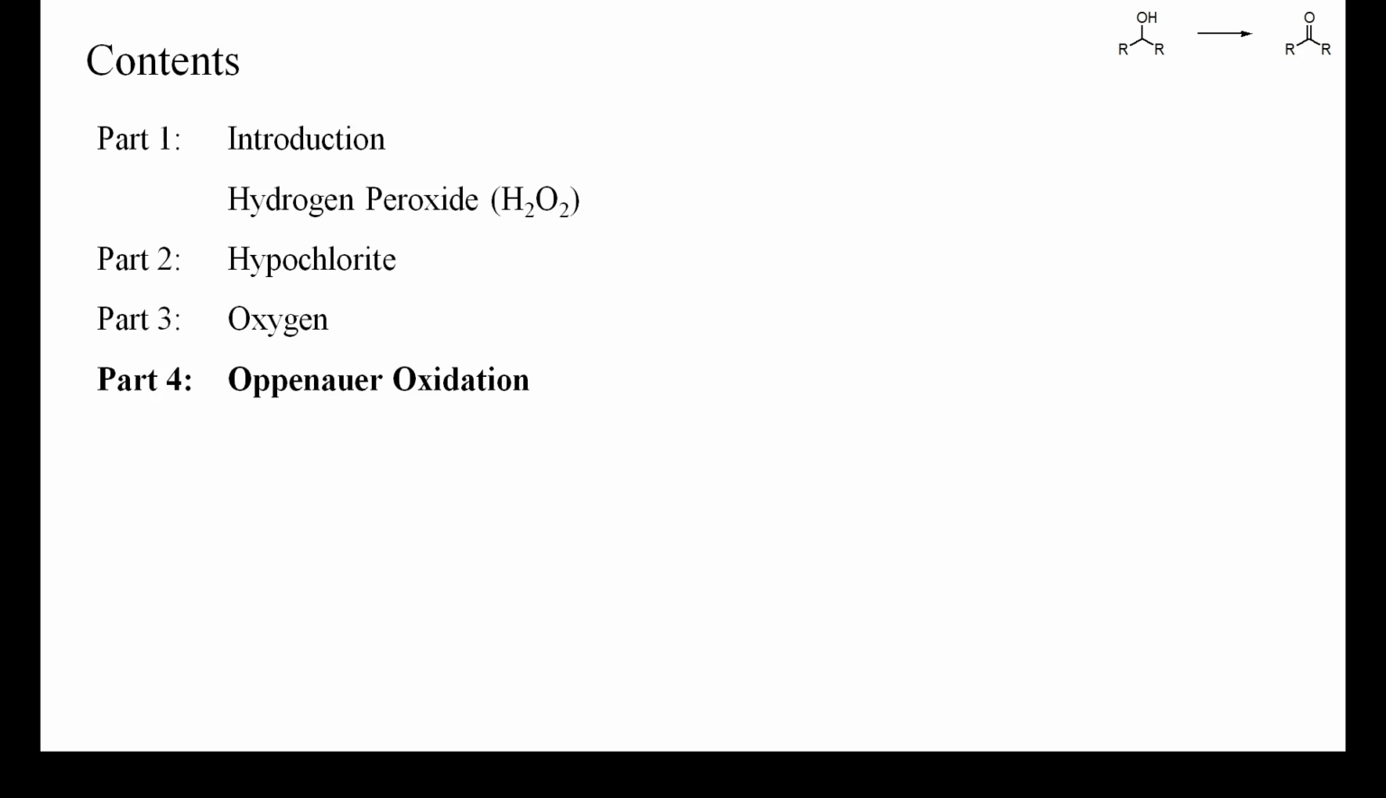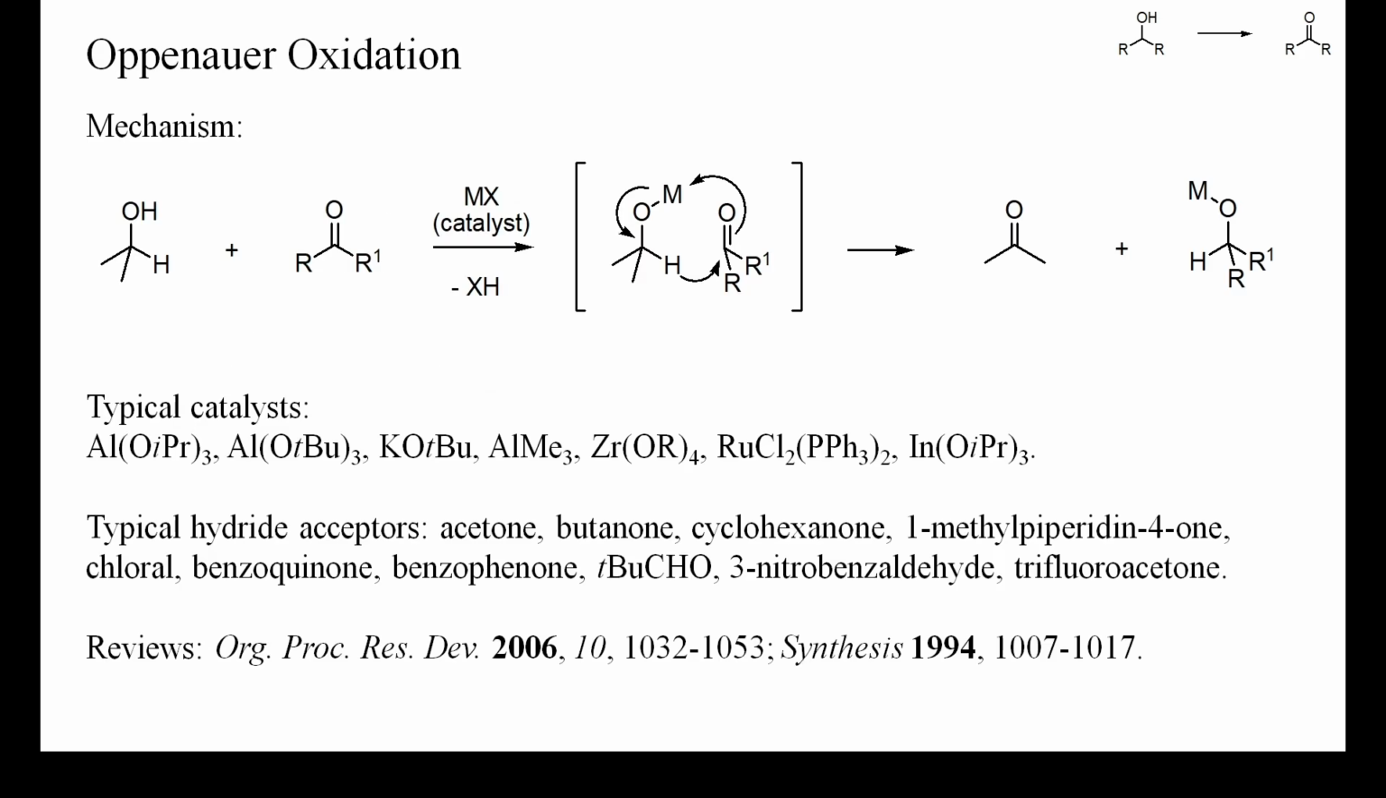On the other hand, Oppenauer oxidations can be quite selective and a valuable alternative if the starting alcohol has a complex structure and is expensive. The Oppenauer oxidation is the reversal of the Meerwein-Ponndorf-Verley reduction and essentially an equilibration by hydride transfer between an alcohol and a ketone or aldehyde.